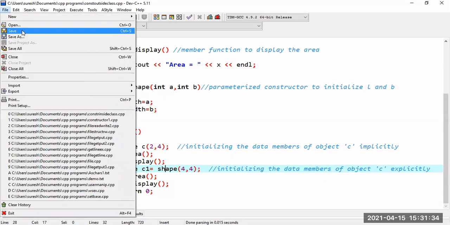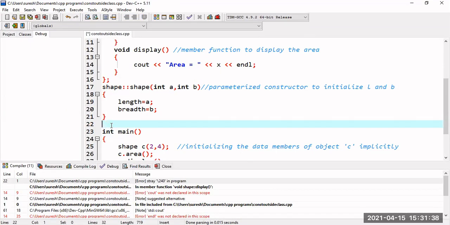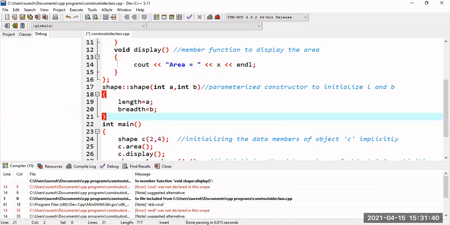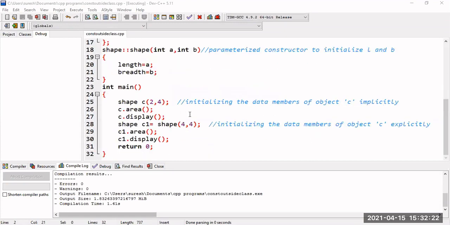I will save this program and try to compile this. Once I compile, some errors may be there, so that's normal. Now the compilation is successful. Now I will try to run this program. The first area is 8 and the second area is 16, because the first one is related to 2, 4, that is 2 into 4, 8, and the second one is 4 into 4, 16.